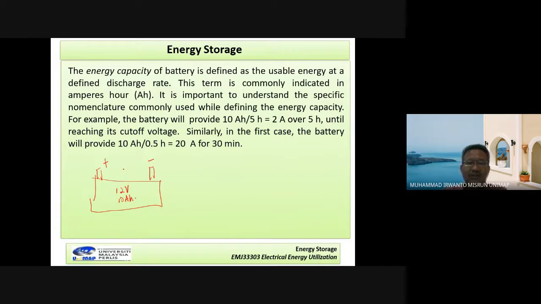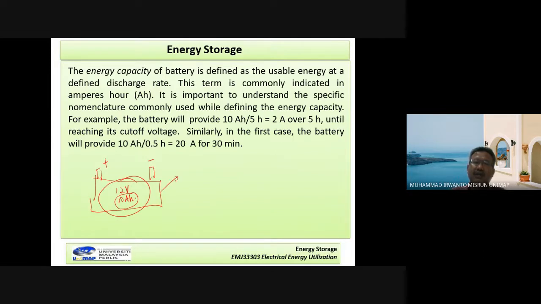We want to know what this data sheet means. It indicates the battery level in terms of voltage, 12 volt, and the capacity of the battery is indicated by the ampere hours, meaning how long this battery can be used.